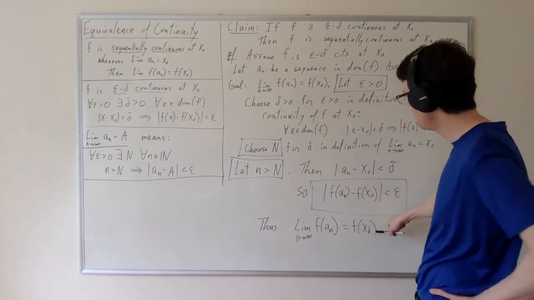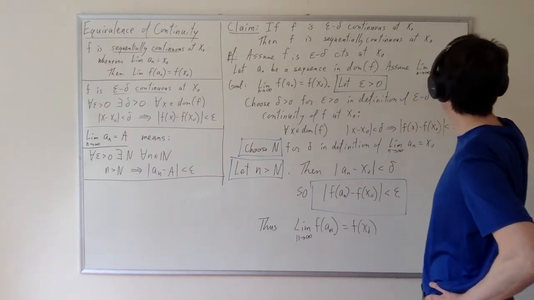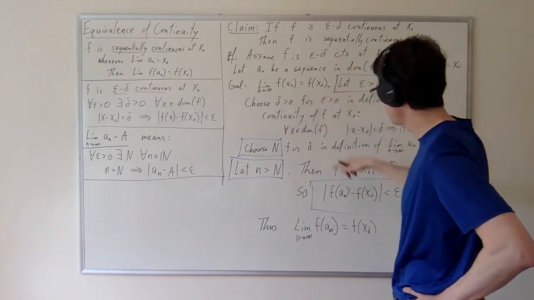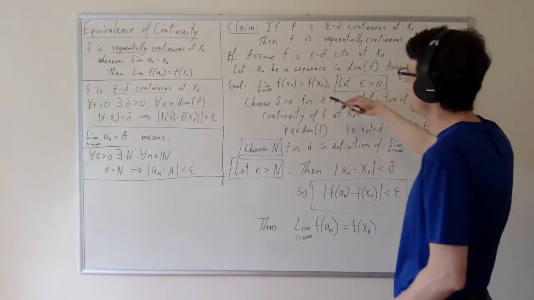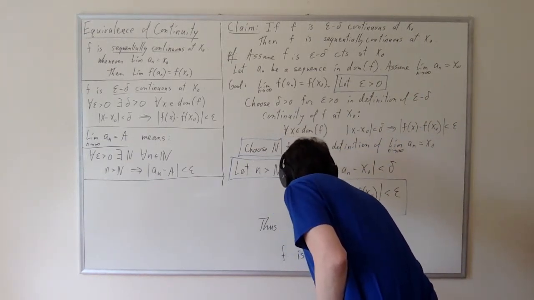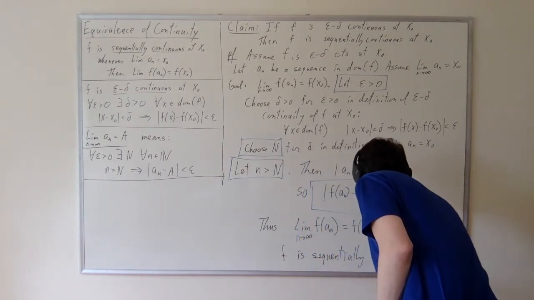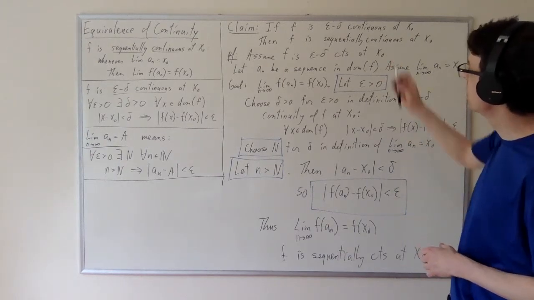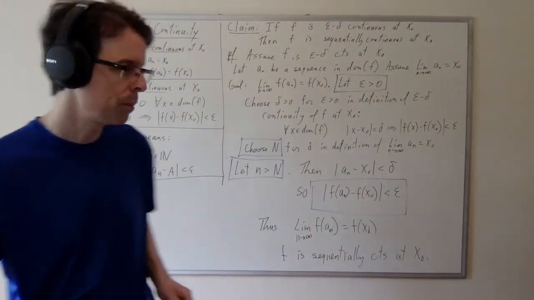Now, what have we got here? We've got an assumption that an converges to x naught, and then we've proven that f of an converges to f of x naught. And an was arbitrary, and so this is always the case, and so that means that f is sequentially continuous at x naught. And that demonstrates that if f is epsilon-delta continuous, then it is also sequentially continuous at the same point.